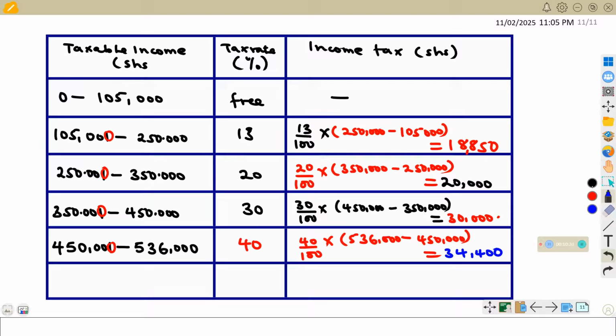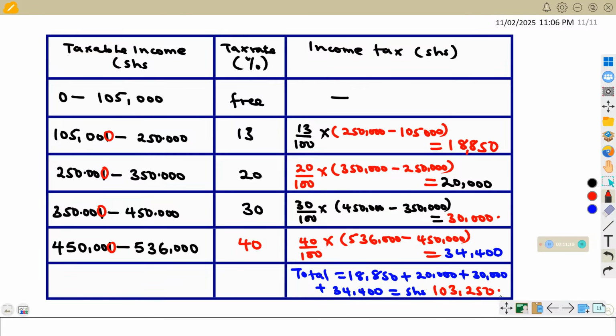So next we shall talk about the total amount, that is the total income tax. So let us look at total. The total will be the same as getting the values. We add them together. So this should give us shillings 103,250. So this will be the total income tax.